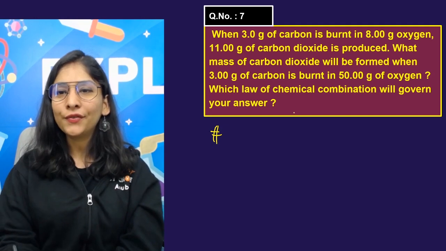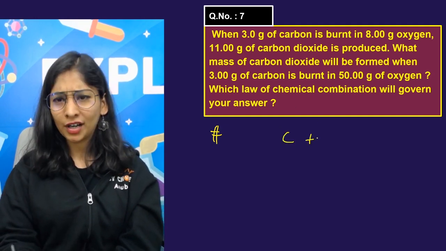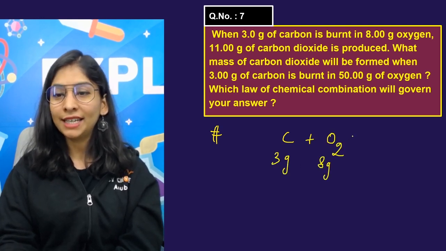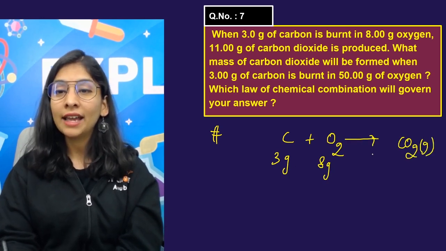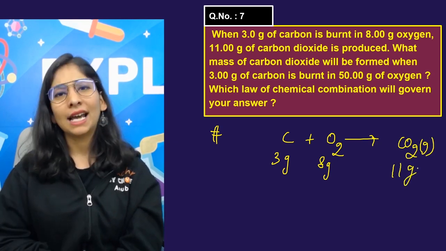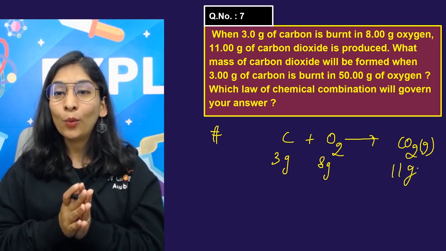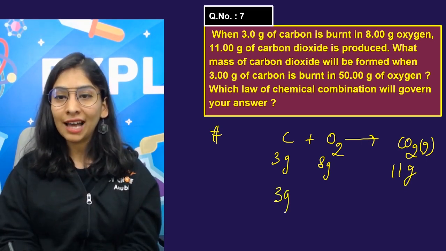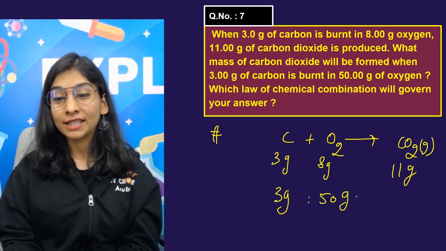When 3 gram of carbon is burnt in 8 gram of oxygen, they form 11 gram of carbon dioxide gas. That's pretty obvious. What mass of carbon dioxide will be formed when 3 gram of carbon is going to bond with 50 gram of oxygen?